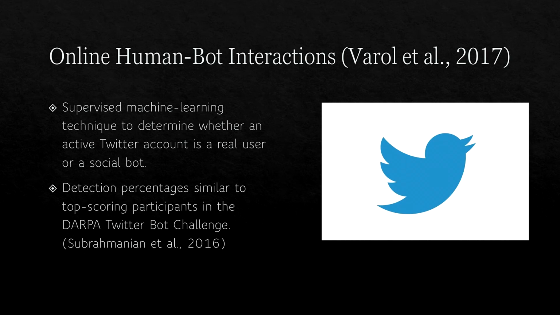The algorithm is fairly successful. Its accuracy rate is comparable to that of the top scorers in the DARPA TwitterBot challenge, which is to say upwards of 90%. However, the algorithm only works on tweets in English, whose grammar conventions are not universal. Further, it is known that social bots are constantly evolving, and the algorithm struggles to detect social bots that it is not explicitly trained on. Despite its language limitations and a lack of future-proofing, this algorithm is still fairly successful.